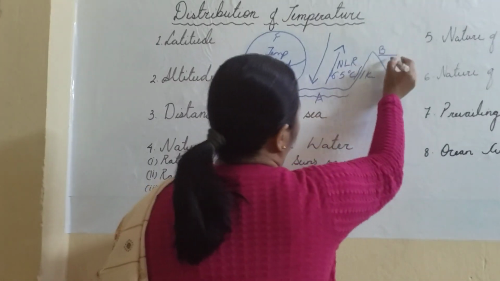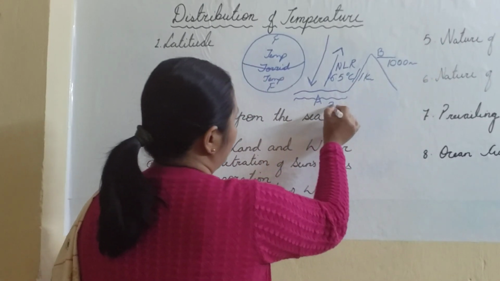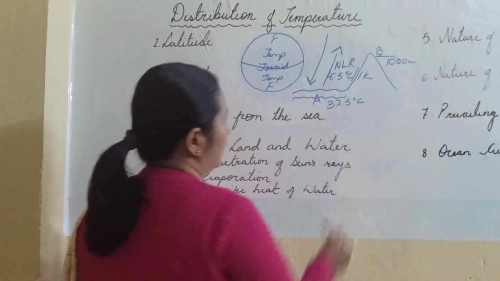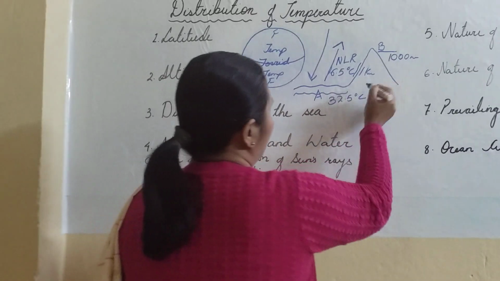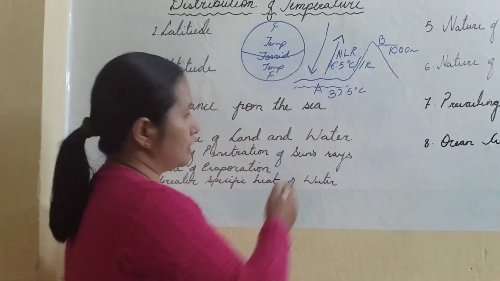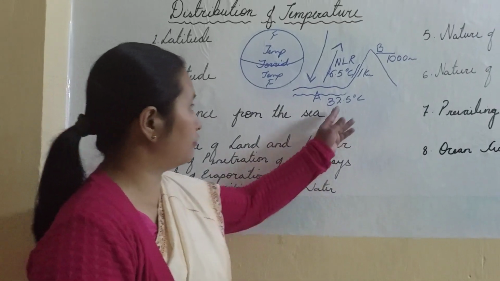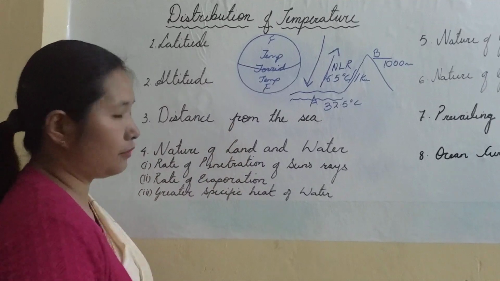Suppose B is at a height of 1000 meters and A has a temperature of 32.5 degrees Celsius. Then what will be the temperature of B? That is your assignment. Now we can explain, because of this, why the temperatures of Imphal are much higher than the temperatures of Ukhrul and Mao. Now, coming to the next factor, distance from the sea.